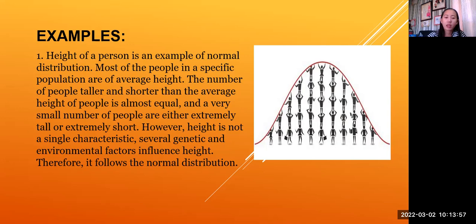Are you getting the point, Rowena? Yes, ma'am. Okay, so the reason why it is called a normal distribution is because the height of a person is near the mean, which is 5 flat. Okay? So, it all falls within that graph. Another example.